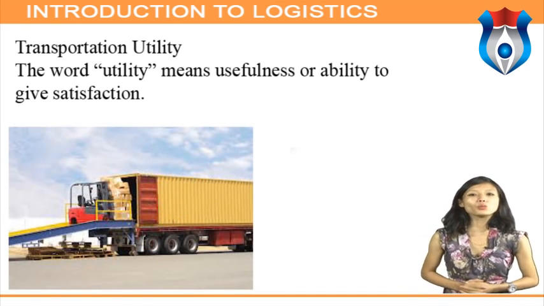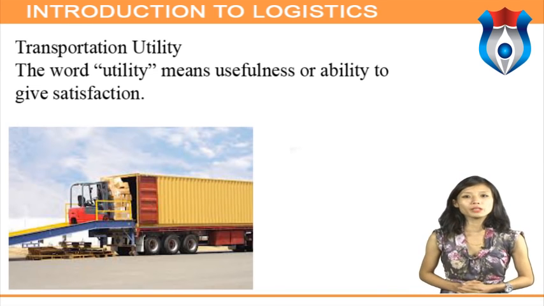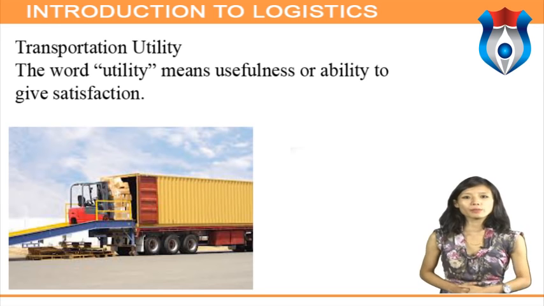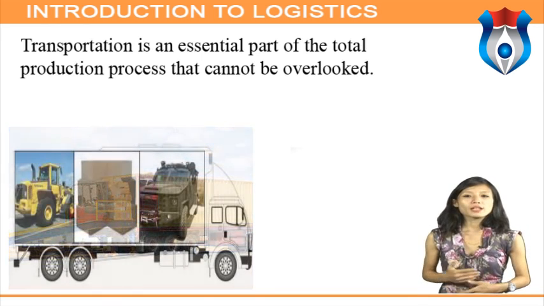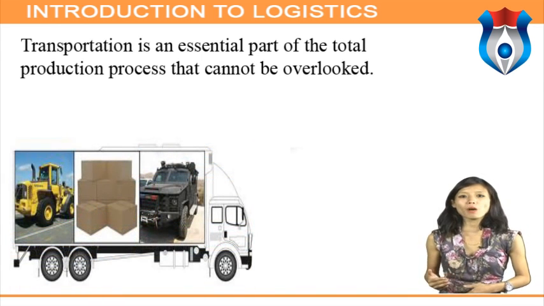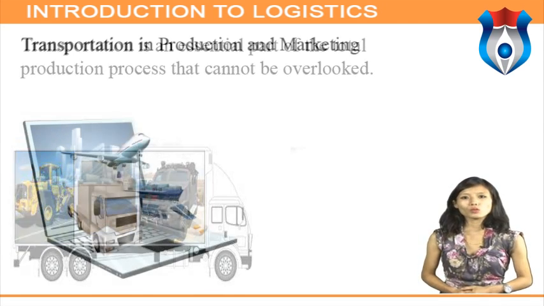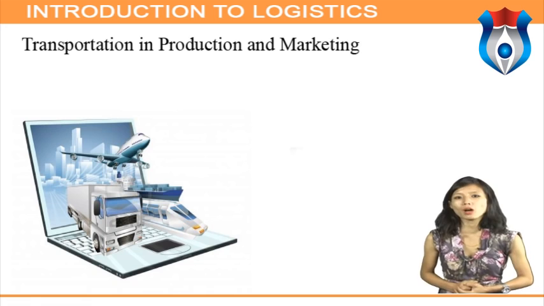Transportation utility. The word utility means usefulness or ability to give satisfaction. Place utility exists when goods are in a place where they can be consumed. Thus, transportation is an essential part of the total production process that cannot be overlooked. Transportation in production and marketing.